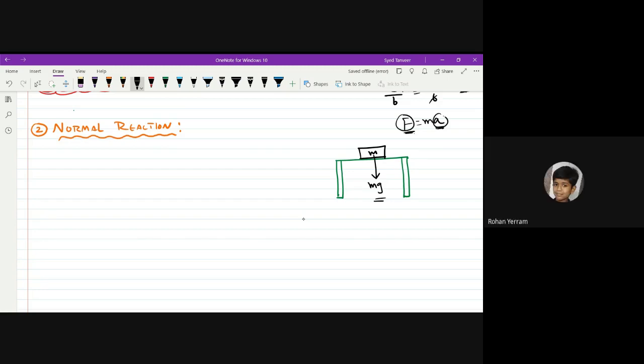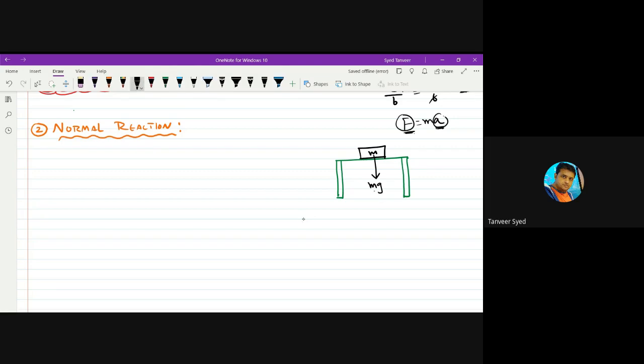Force. Force is not 0 because it has mass, some definite mass, 100 gram, 200 gram, 2 kg, 4 kg, some definite mass is there. And g for every body on the surface of Earth is same, 9.8 meter per second square. So m is not 0, g is not 0. So weight cannot be 0. If weight is not 0, force is acting.